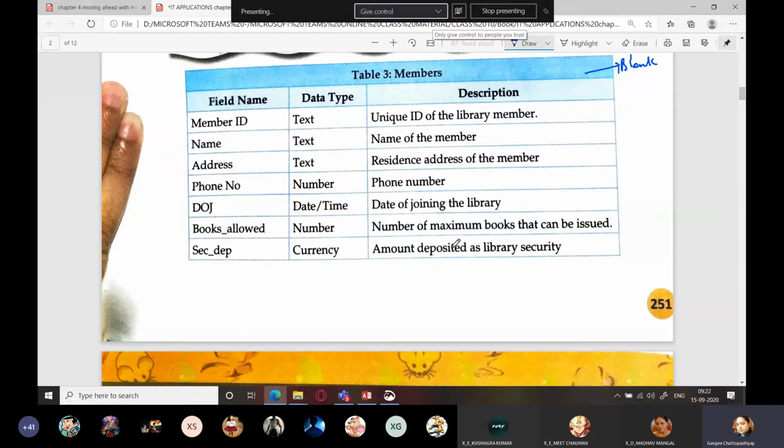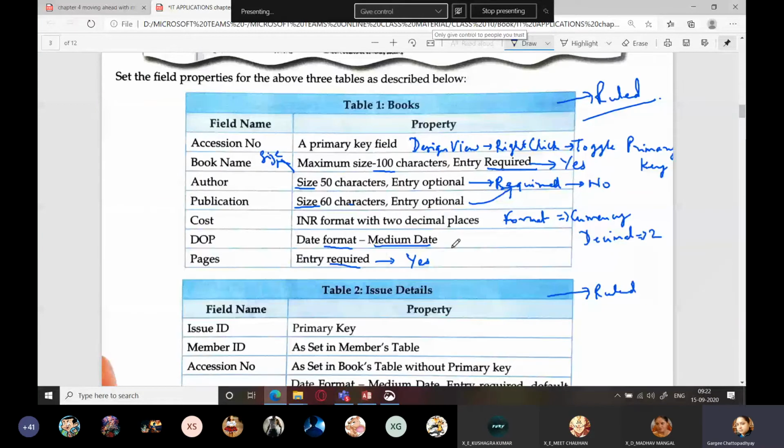Firstly, you will be showing the entire database. What are the tables? You will be introducing your tables first. You are going to stress on the field properties which you have changed. Where and which field property you have changed, you just have to show that, right? And as I told you, it doesn't take much time to do this, right?